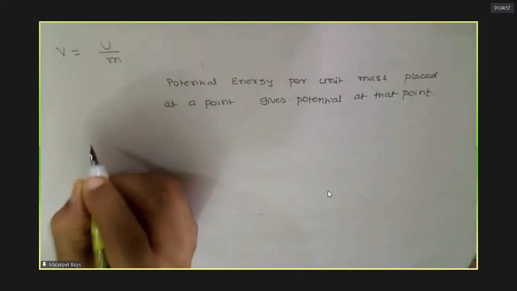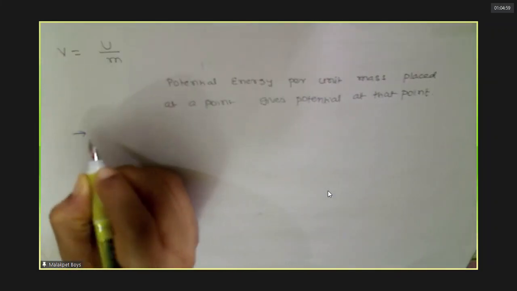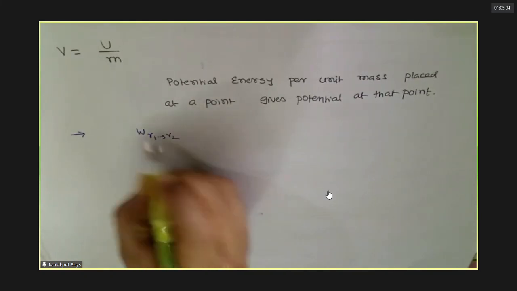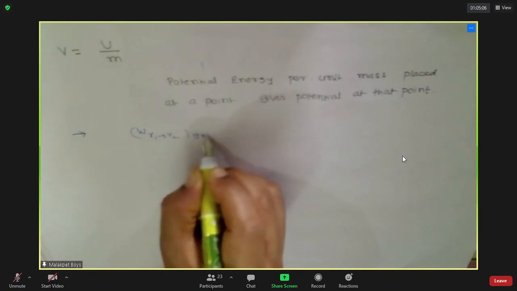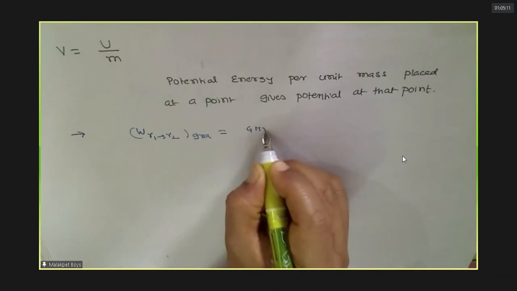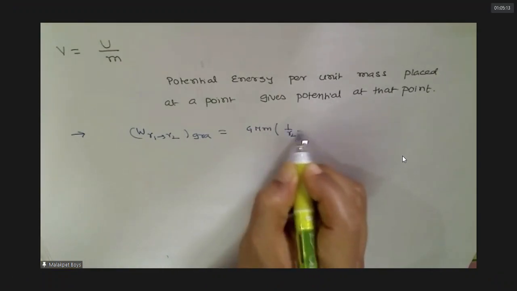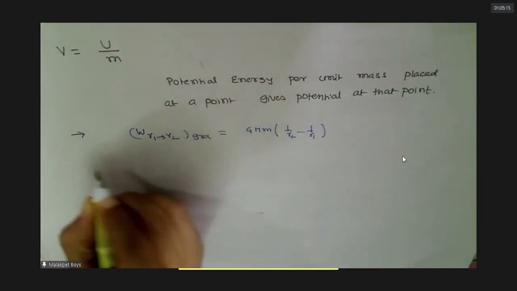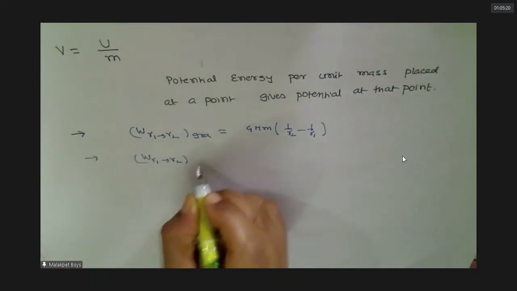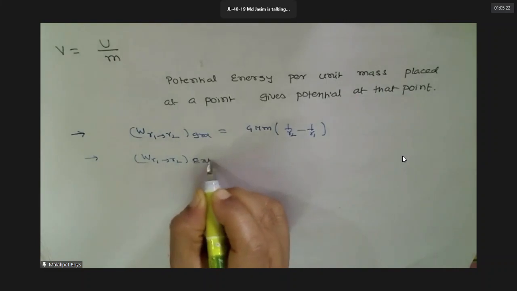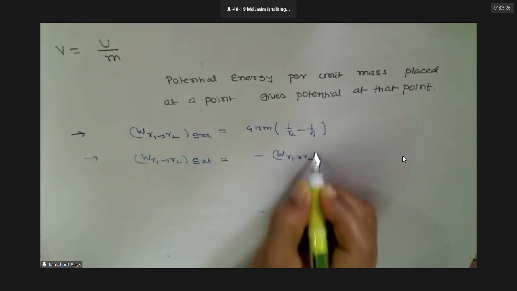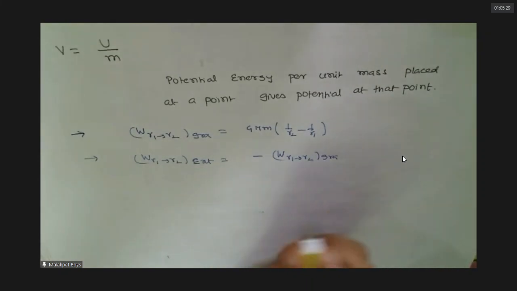So what we learned, see: we have learned that work done by gravity is GMm times 1 by R2 minus 1 by R1. And the second thing we learned is external force work done is minus work done from R1 to R2 by gravitational force.